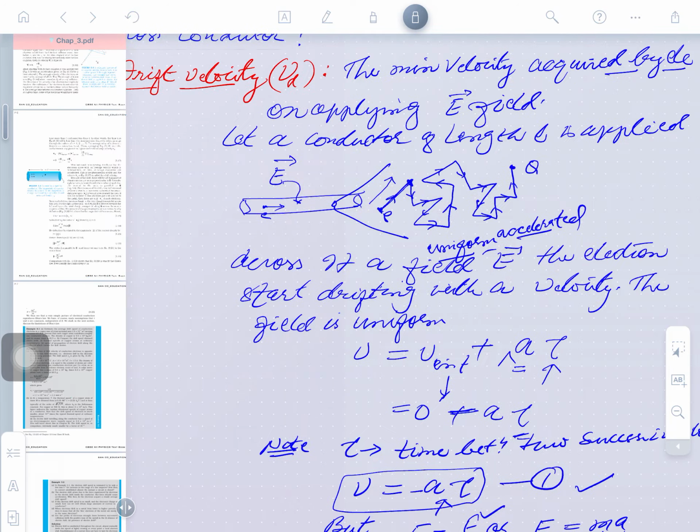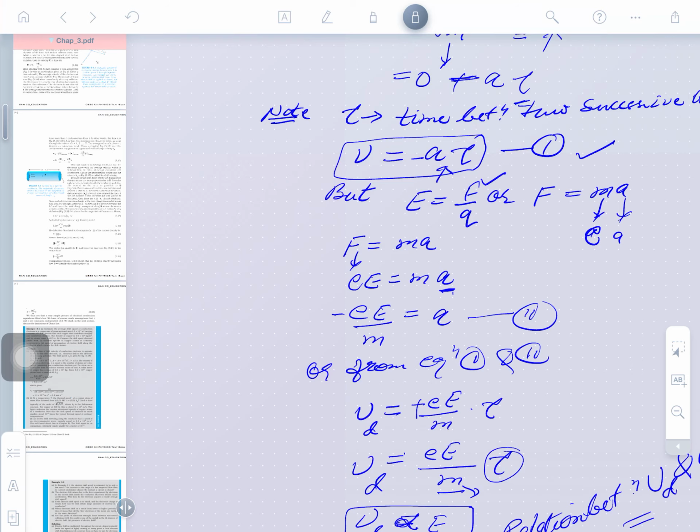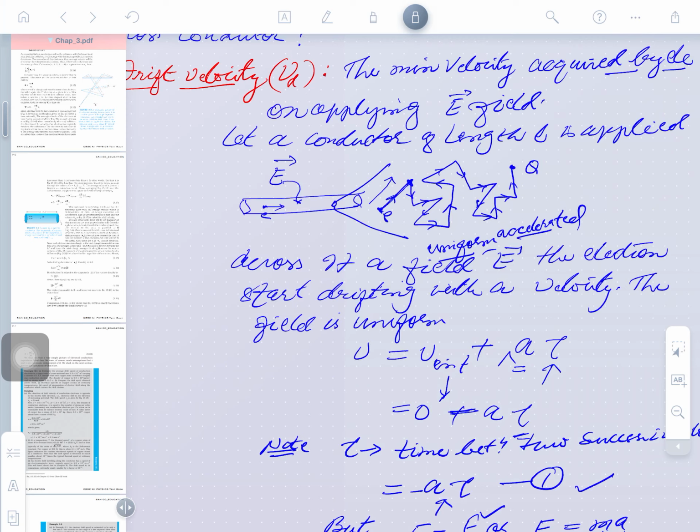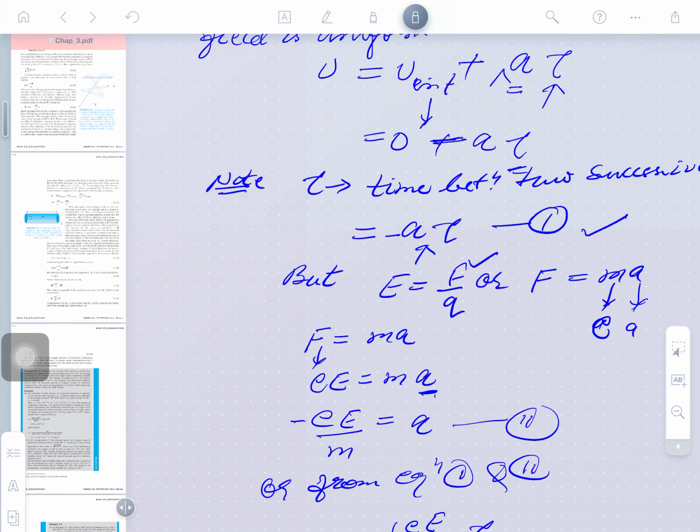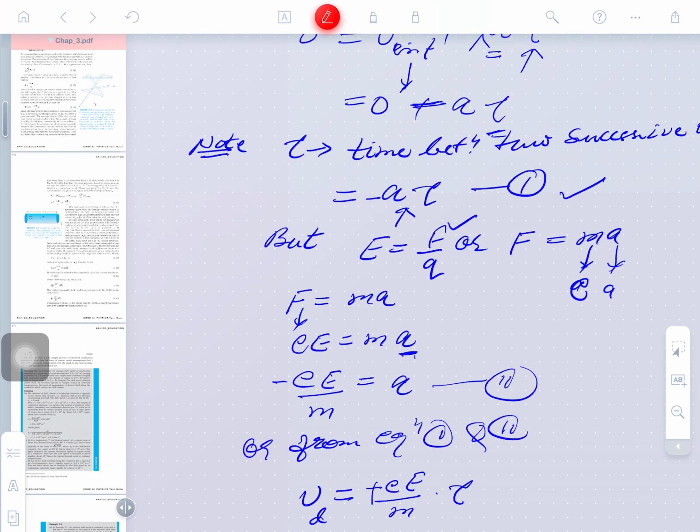So, the expression we brought here is the drift velocity, v. But E is equal to F by Q, the electric field applied. Obviously, the field is giving the drift velocity. The field is equal to force by charge, and F is equal to m a.